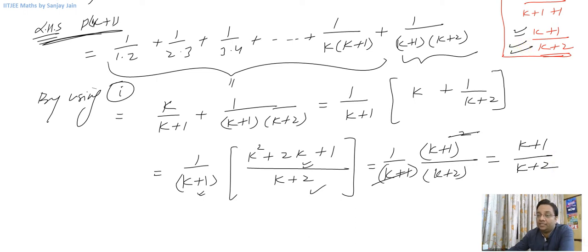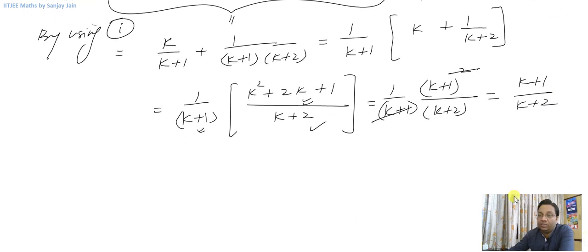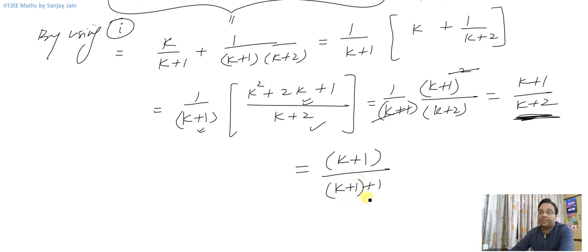So I can say that p of k plus 1 is true right now, or I can further write it as k plus 1 divided by k plus 1 plus 1, like this, right? Hence I can say p of k plus 1 is true.